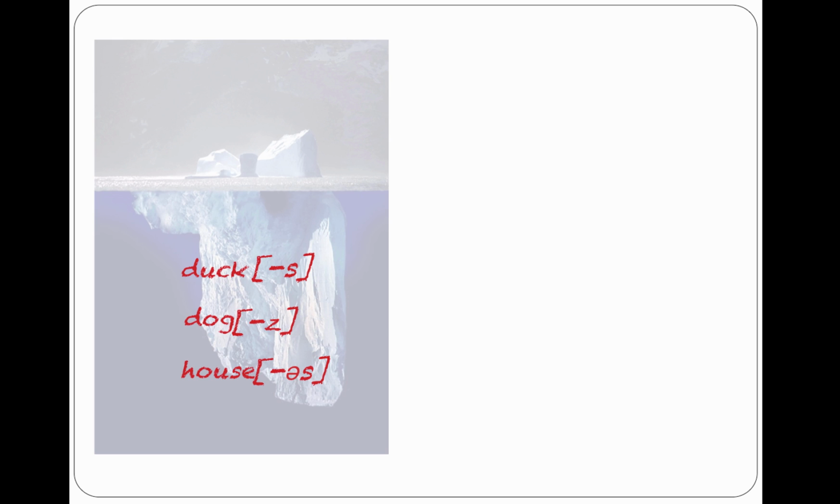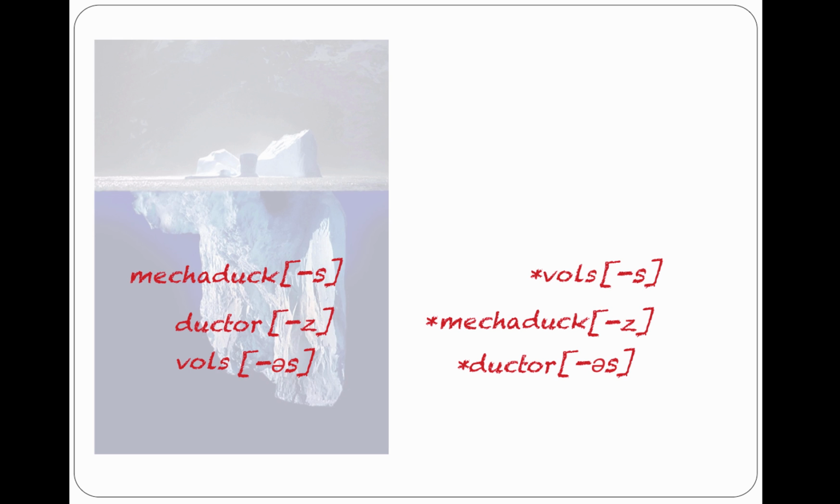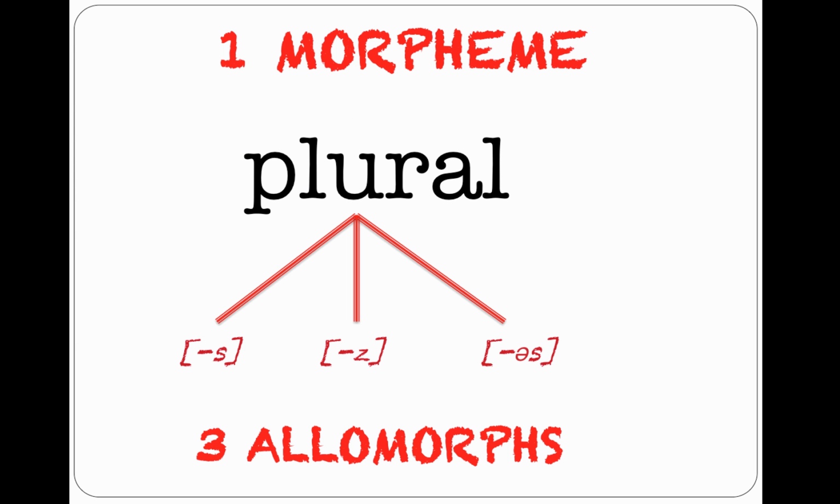If it ends in a sibilant, like house, you'll add the schwa. If it ends in a voiced consonant, it is voiced, z. And if it ends in a voiceless consonant, the plural allomorph we use is the voiceless s. You know this even if you don't know the word that you're pluralizing. As you can see, if you make up some new words like "mecaducks," "ductors," and "valses," you couldn't say it any other way. Now these three allomorphs are not the only allomorphs of the plural in English.